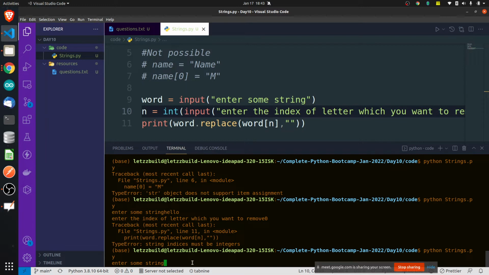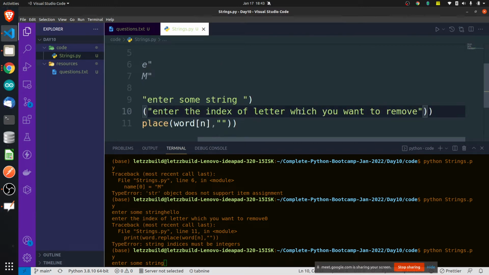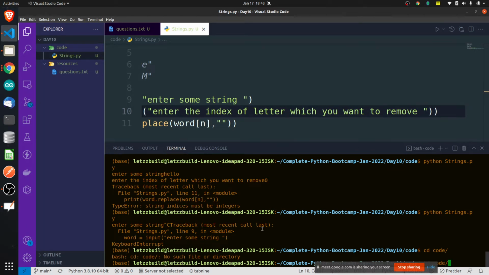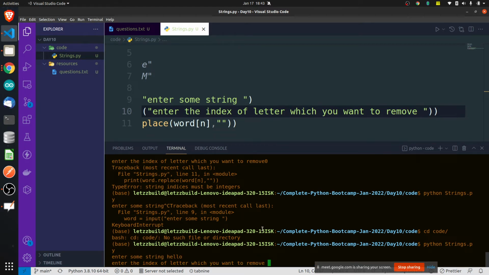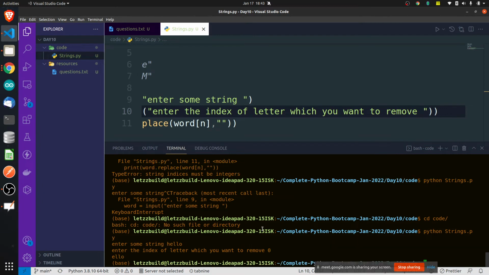Try to give some space here. It looks very odd. I don't like this. Give your space so that it looks neat. Now see how it looks. Hello. Remove the h letter, that is the 0th location index. The h letter I want to remove. Perfect. Got this one. Is this clear?